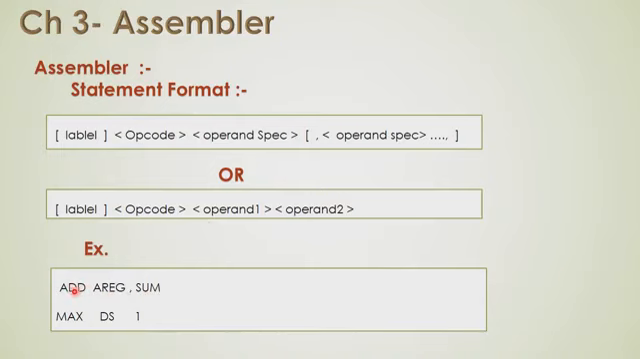Again, there is one declaration type of instruction. Here max is a variable. We declare this variable as declare storage, DS, and the length for max is 1.